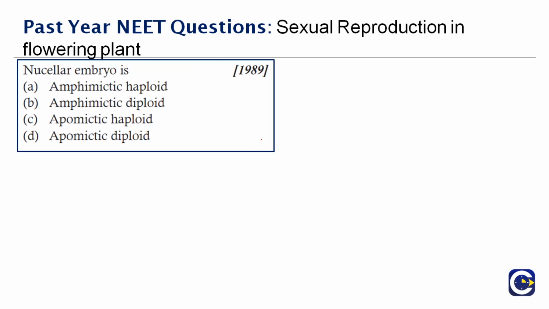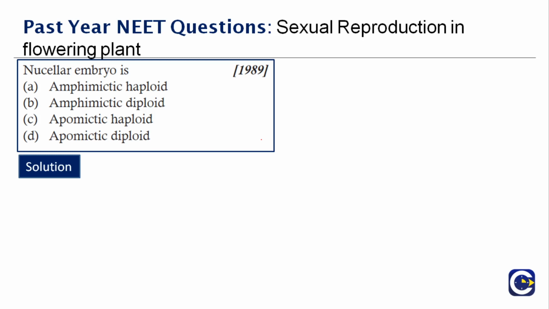Next question here. Nuclear embryo is dash, and this question was asked in the year 1989. When we talk about this particular embryo, we have to remember a few things. Substitution of the usual sexual reproduction by a form of reproduction which does not include meiosis and syngamy is called apomixis, right? In this phenomenon, embryo is developed by some other tissue without fertilization, for example nucellus or integuments or unfertilized egg. A nuclear embryo will usually be diploid in nature. They are diploid tissue, and that is why it's nuclear embryo. It's apomictic diploid, they say.